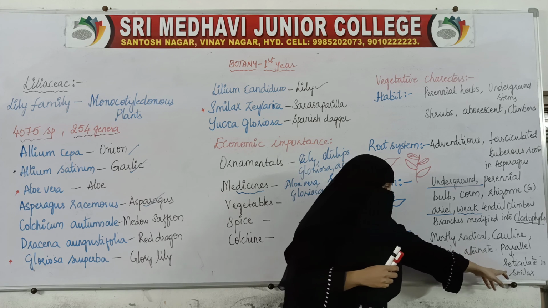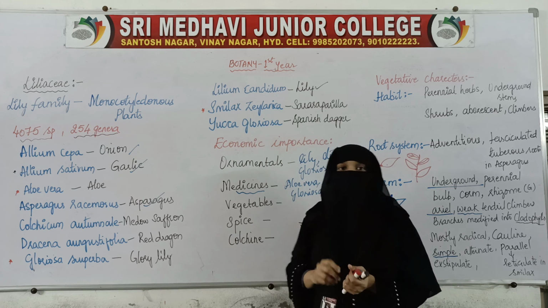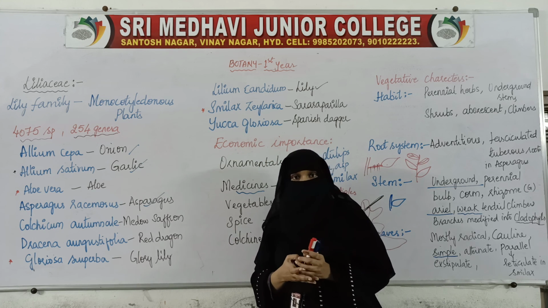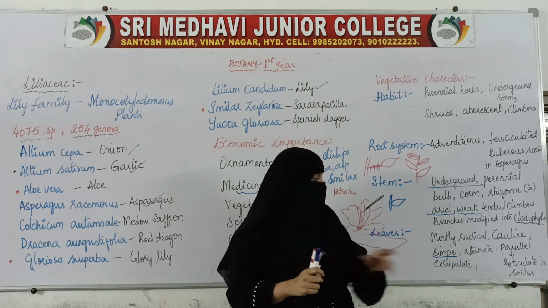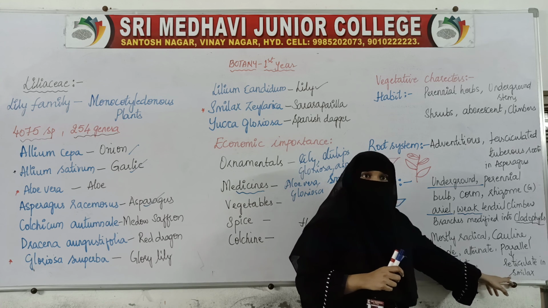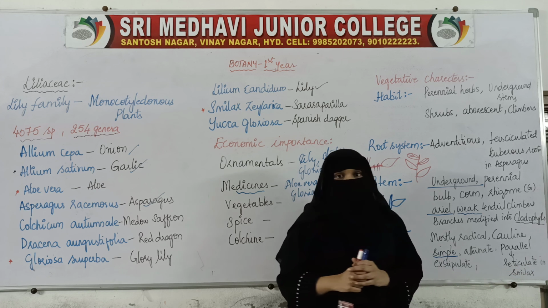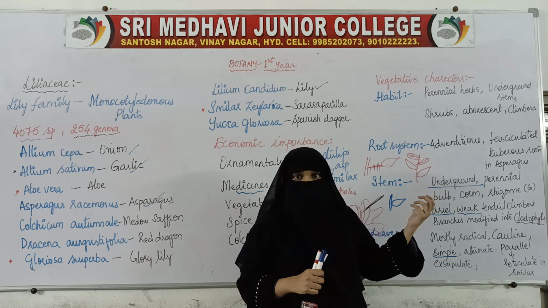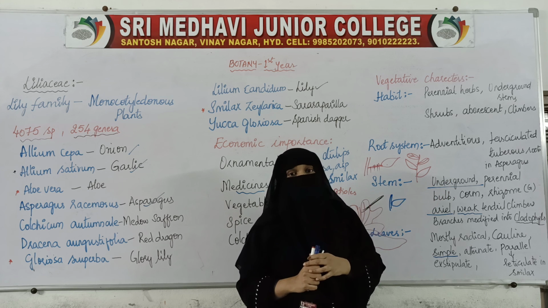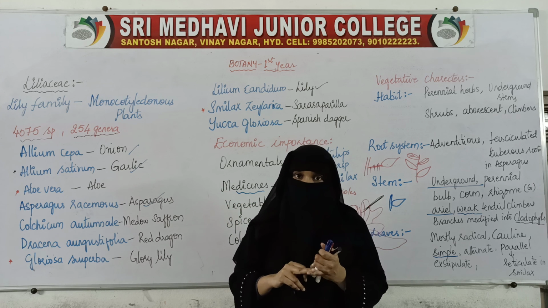And in one plant, that is Smilax, it shows reticulate venation. All the plants show parallel venation. The exception is seen in Smilax. In Smilax, the reticulate venation is seen. So with this we have finished the economic importance and vegetative characters of this family. In the next class, we will take up the floral characters as well as the floral diagram.